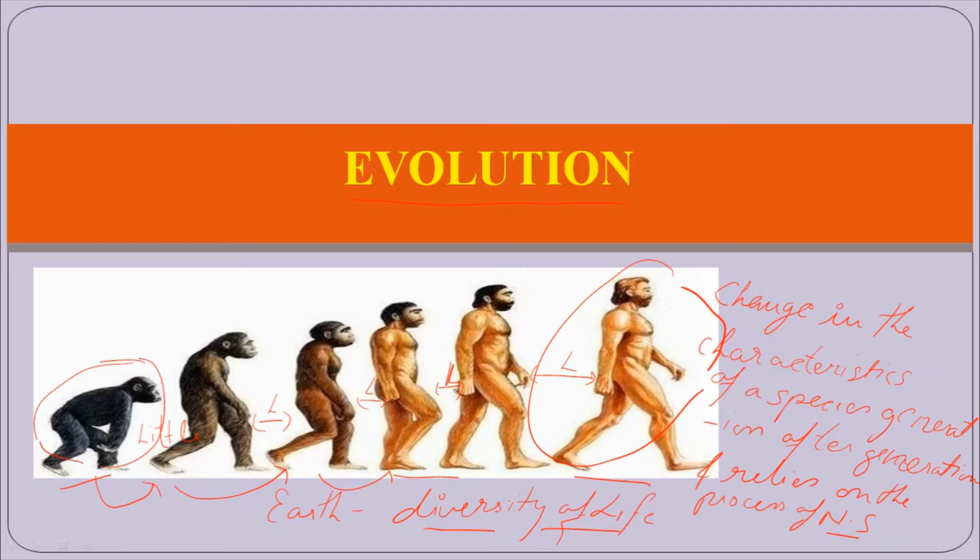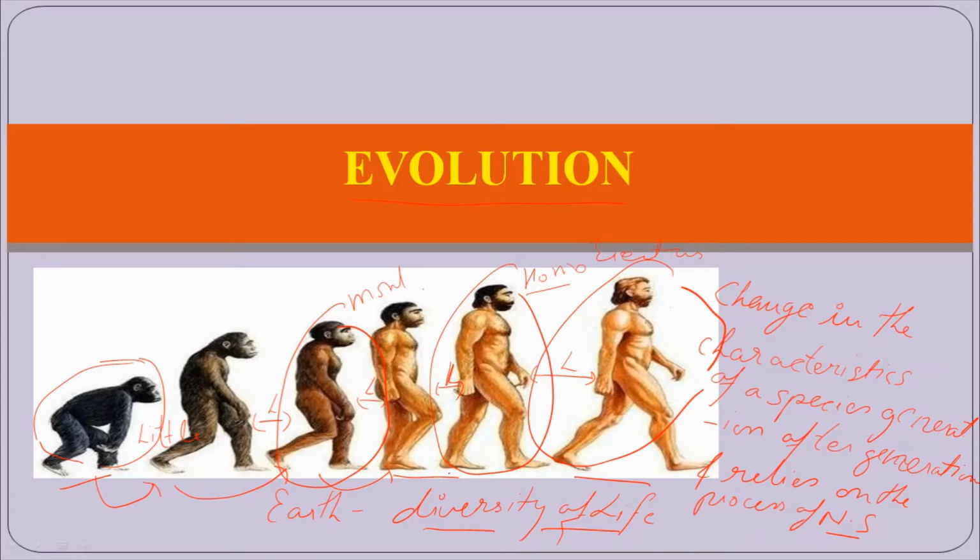If we go to their ancestry, just look at the diagram. This one is similar to the monkey. If you go to this particular diagram, you find it is similar to Homo erectus. So all these are different organisms, while they originate from a similar ancestor. So we can say that the diversity of life on this Earth comes from a single originator. Evolution means a change in an organism generation after generation which gives rise to a new organism.